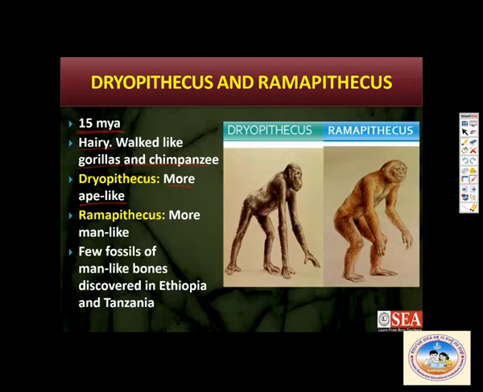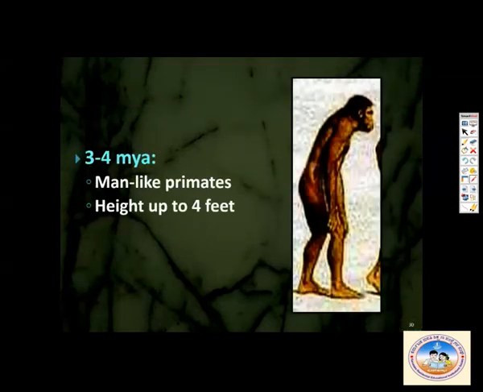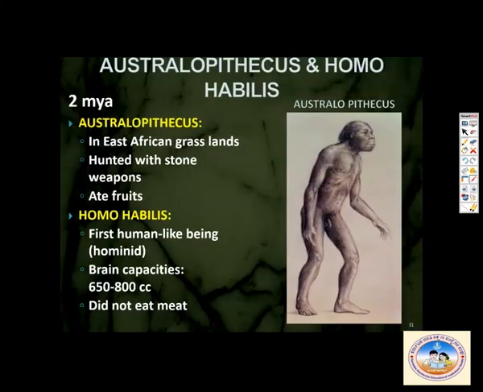Few fossils of the man-like bones were discovered in Ethiopia and Tanzania. Remember this, very important. Then we go to the next slide. Three to four million years ago, man-like primates originated which were 3 to 4 feet in height. Then about 2 million years ago, the next fossil came about, Australopithecus. It was found in East African grasslands, hunted with stone weapons and ate fruits.